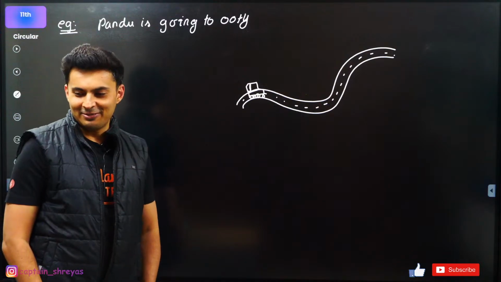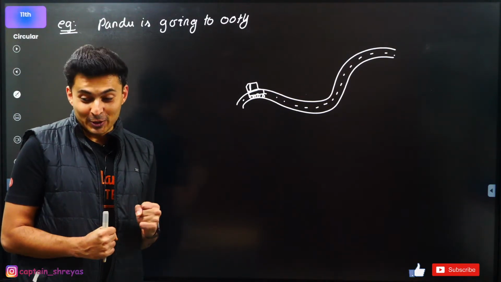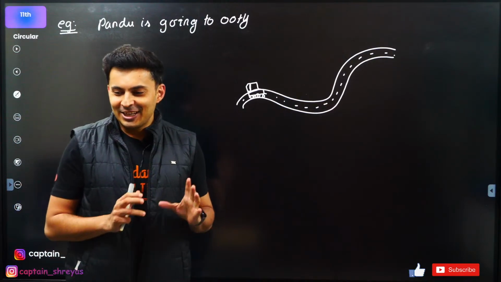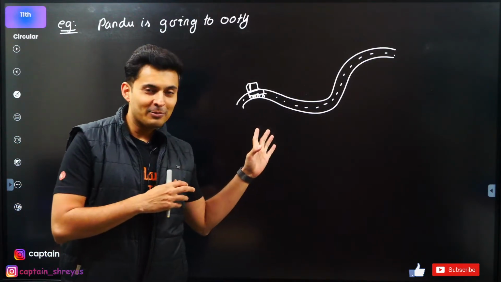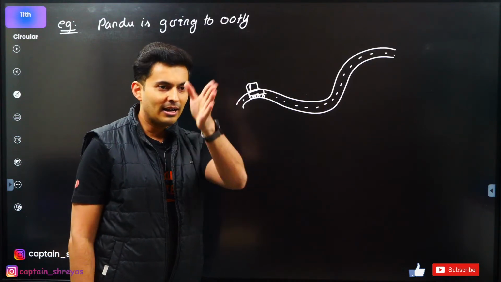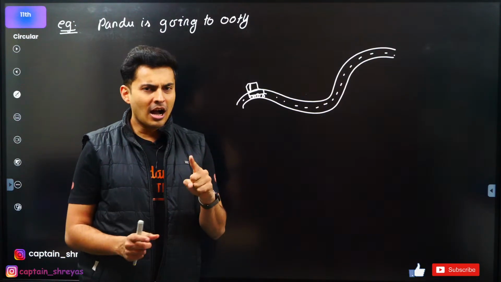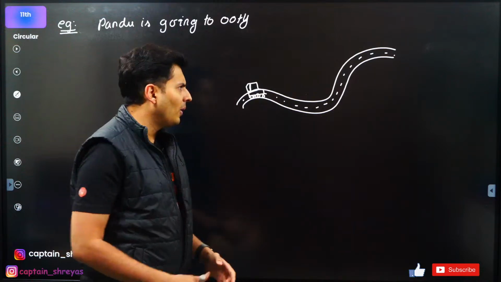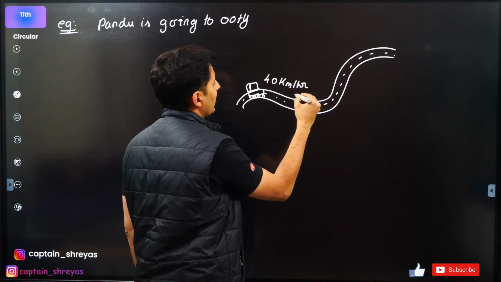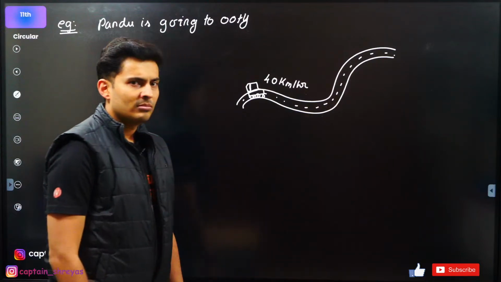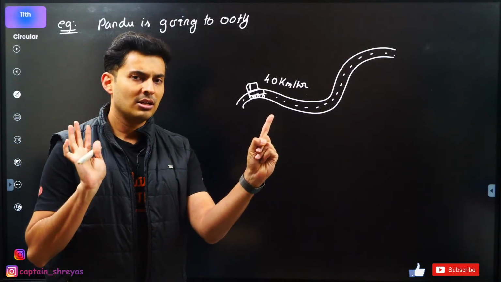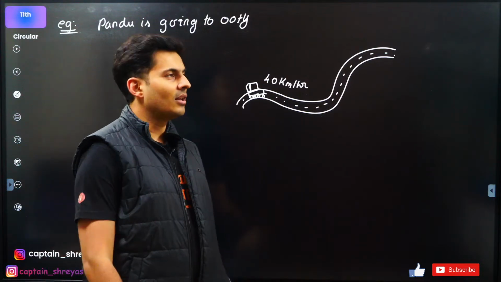Okay, feeling the physics right now. You're going to imagine it also right now. Okay, now observe this. Hello Vinod, welcome, join in. You are going to imagine some crazy things. You are going on a vacation with your family on a ghat section. Imagine the car is maintaining a constant speed of 40 kilometers per hour. Constant speed. Your speedometer reading always shows 40. Doesn't change.